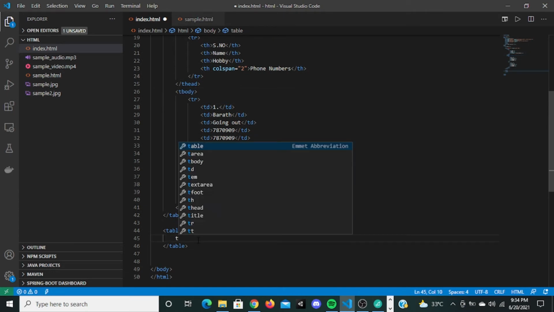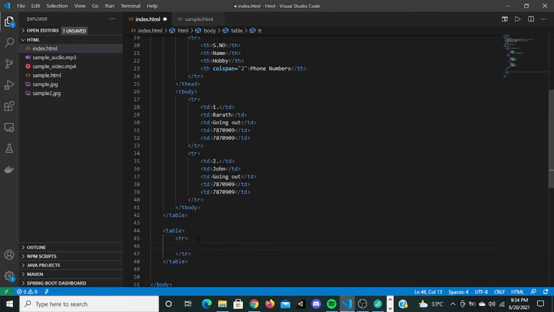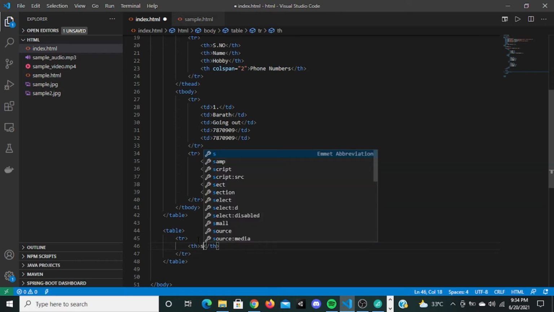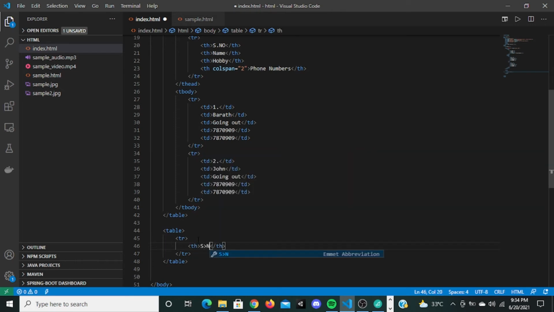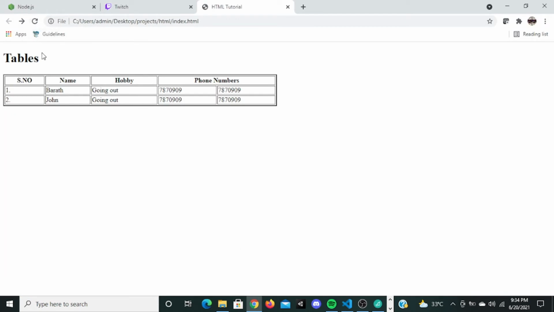So I'm going to say the first row is right here, and th is serial number, and td is 1. Let's refresh. It's going to say serial number is 1.